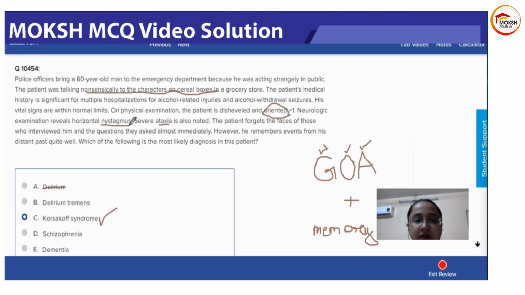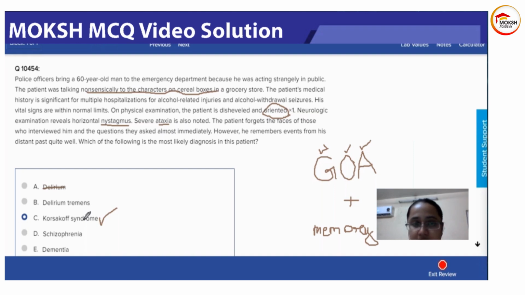And the ataxia, nystagmus, all of this wouldn't be explained by delirium. Even the memory loss probably could be because of disorientation, but the rest couldn't be explained. So Korsakoff is a more accurate diagnosis. For delirium, the patient needs to be confused and disoriented and waxing and waning. I see how it was confusing for a few of you, but Korsakoff is more correct.